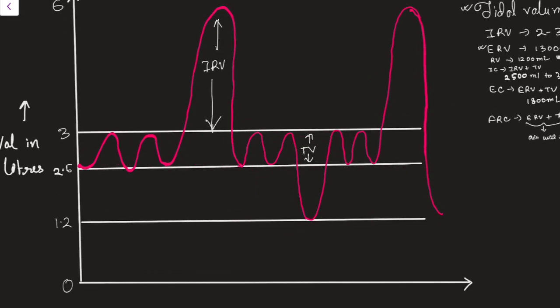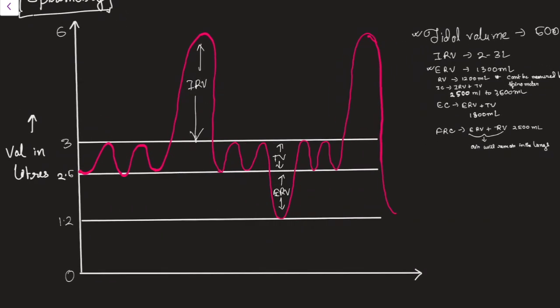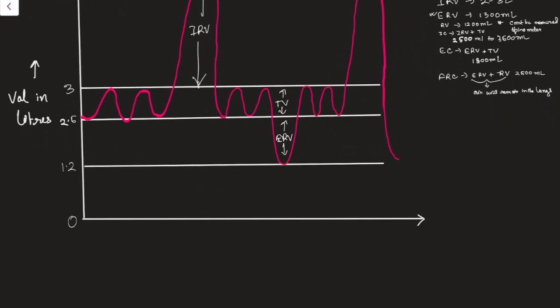And what will be this? This much amount of air you can extra expire, so this will be expiratory reserve volume. And this one, the amount of air that will remain in the lung even after a forceful expiration, is called the residual volume.